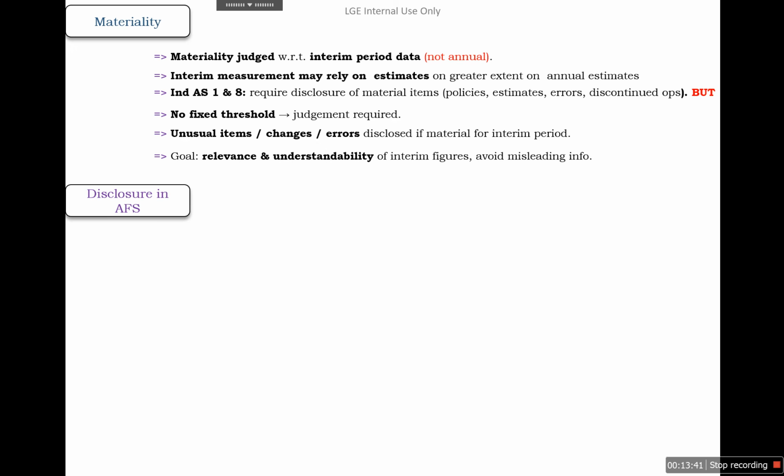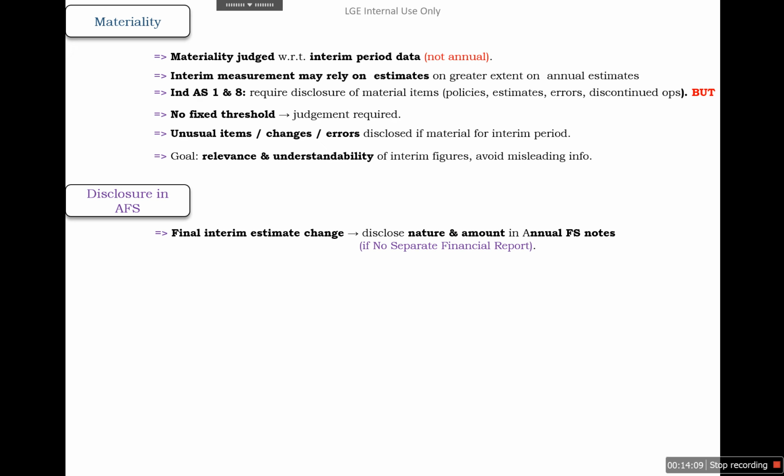And we need to disclose in the annual financial statement if the interim estimate changes. We need to disclose the nature and amount in the annual financial statement if the separate financial statements have not been issued. For example, a company has issued the interim financial reporting for March and there is some estimate change, but the annual financial statements have not been issued.